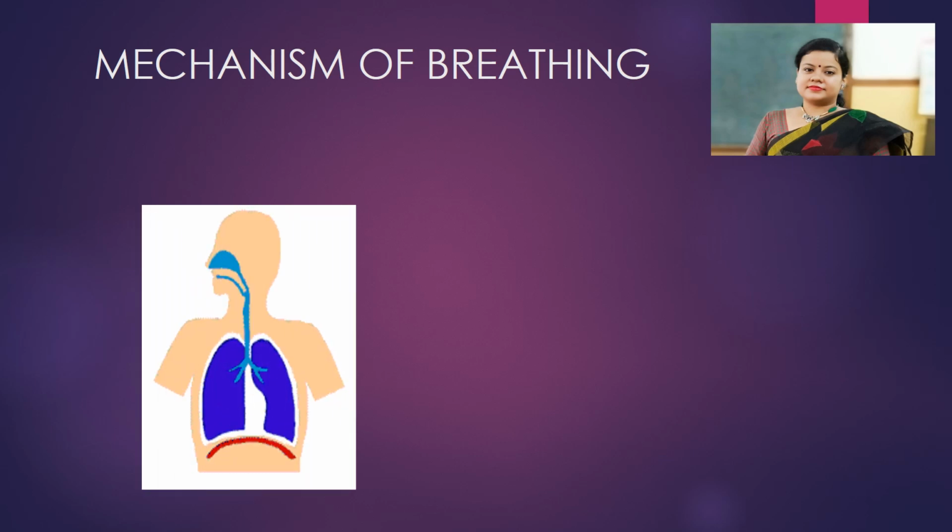Just take a look here. This is the mechanism of breathing. See, during inhalation, the diaphragm moves downward, the rib cage moves upward, increasing the chest cavity, and air enters inside the lungs. The opposite happens during exhalation. The dome-shaped diaphragm comes back to its resting position, ribs move downward, reducing the size of the chest cavity, and air is pushed outside of the body.